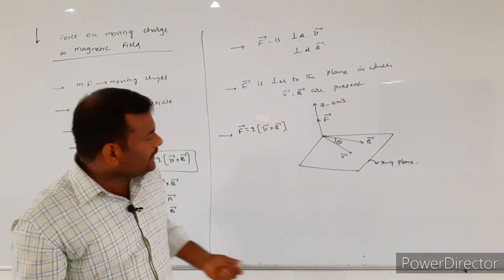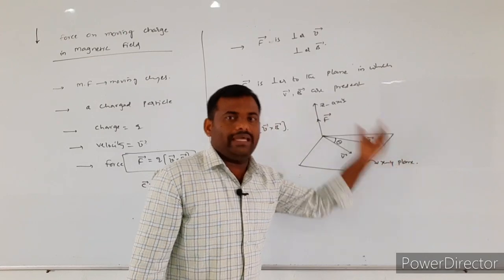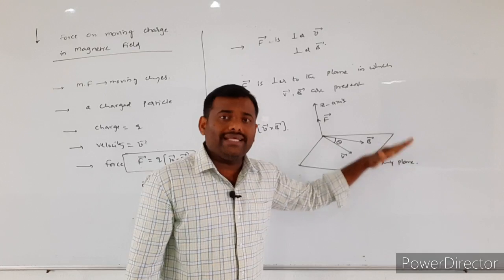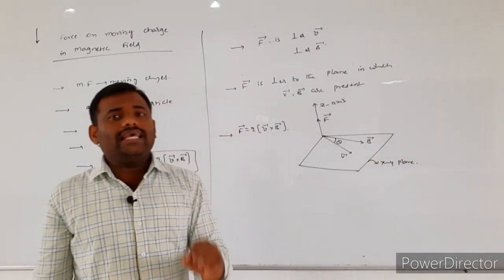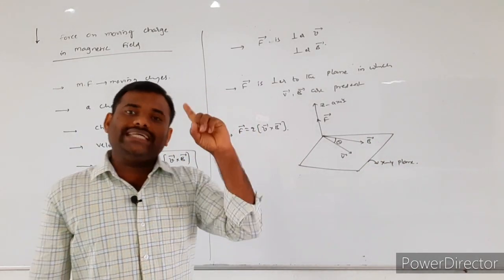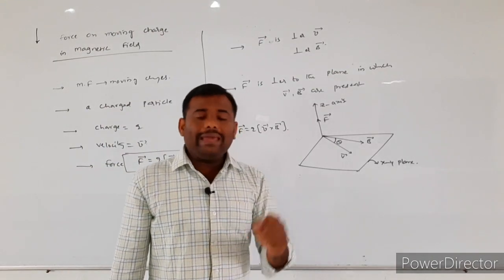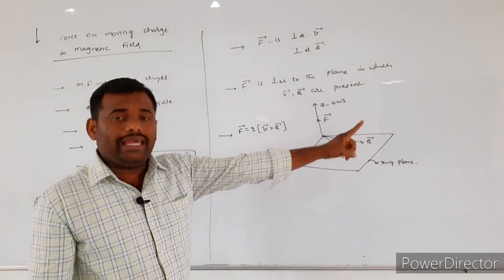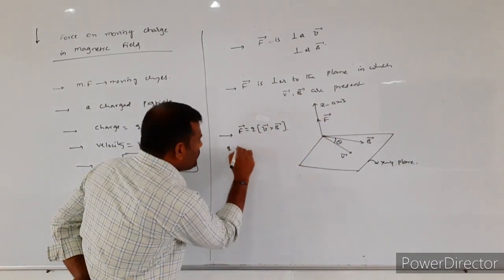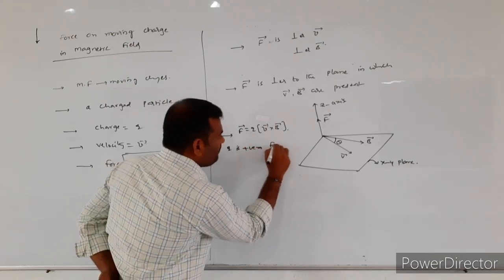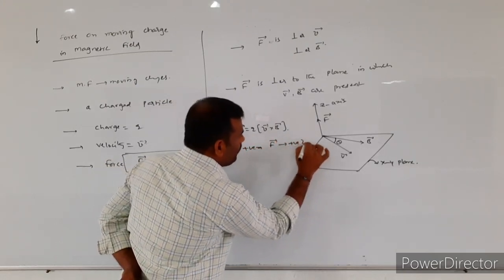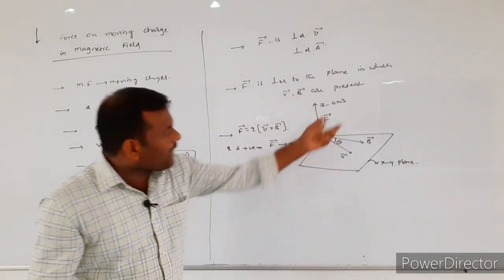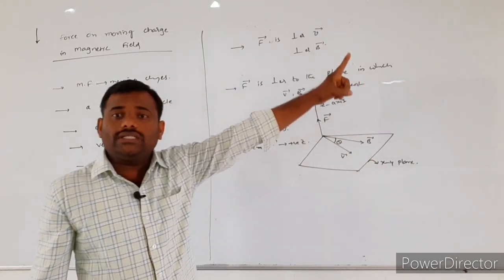So here what I told, whenever V bar and B bar are placed in the XY plane, the force is acting along the positive Z axis. This happens when the charged particle is positive. If Q is positive, the force will be acting along the positive Z axis. According to this diagram, the direction of the force will be along the positive Z axis.